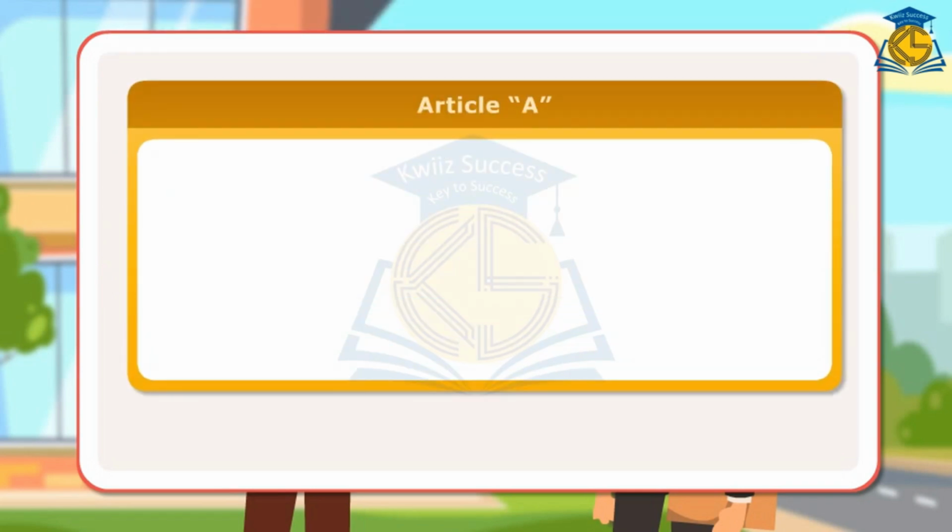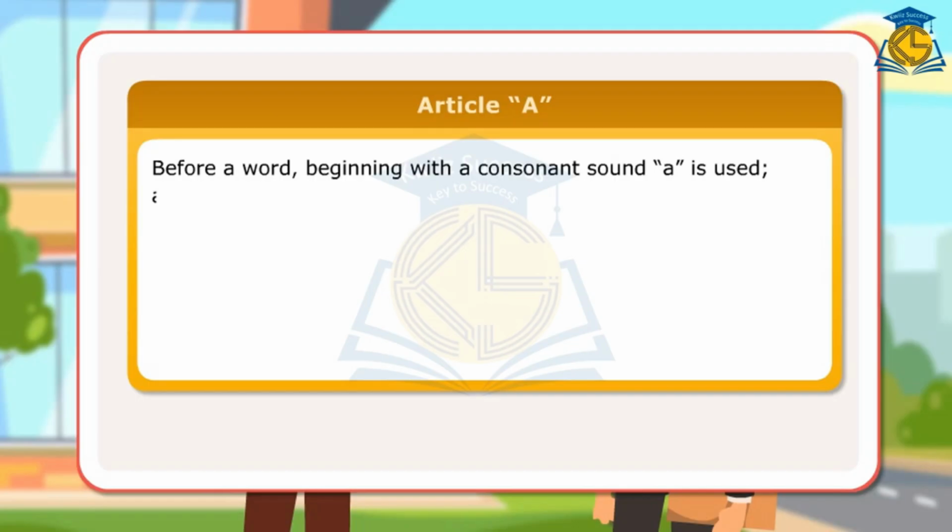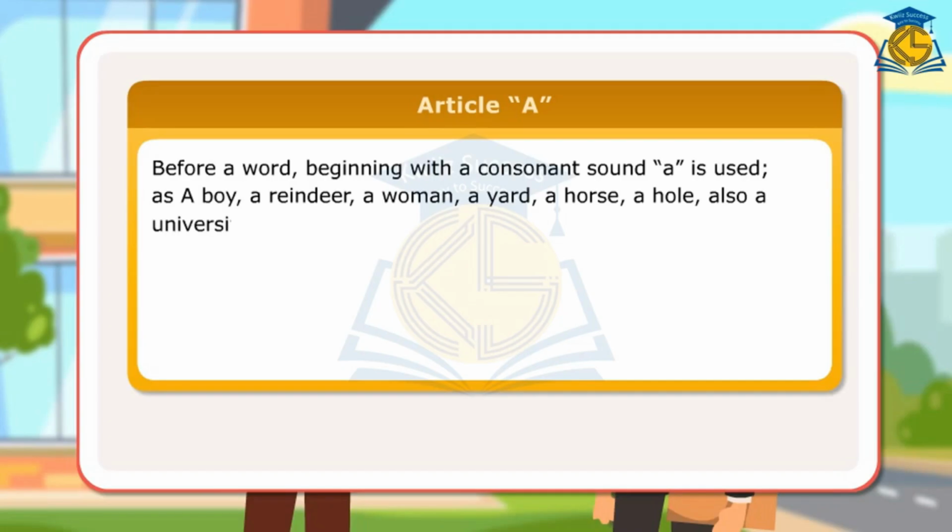Usage. Article A. Before a word beginning with a consonant sound, a is used, as a boy, a reindeer, a woman, a yard, a horse, a hole, also a university, a union, a European, a EU, a unicorn, a useful article.